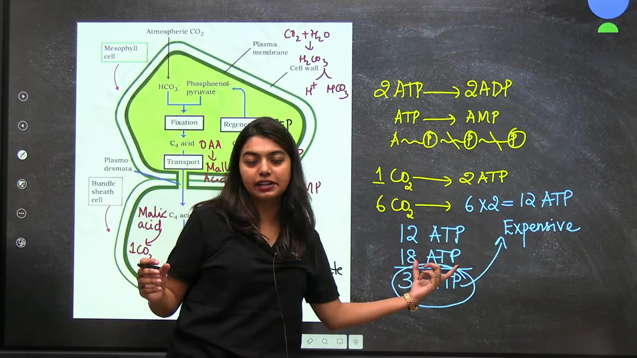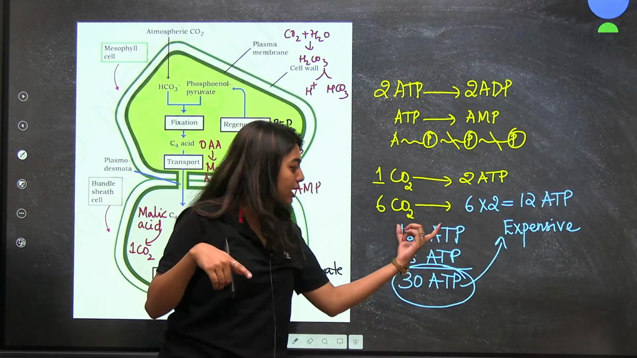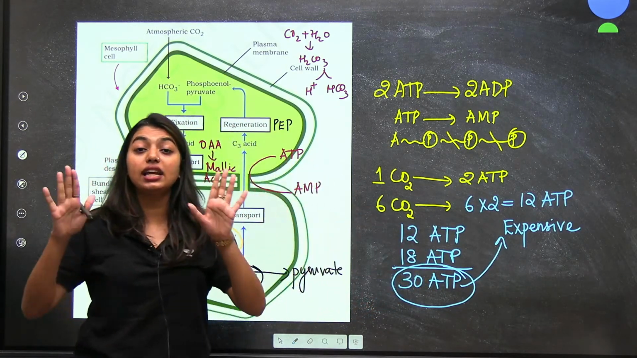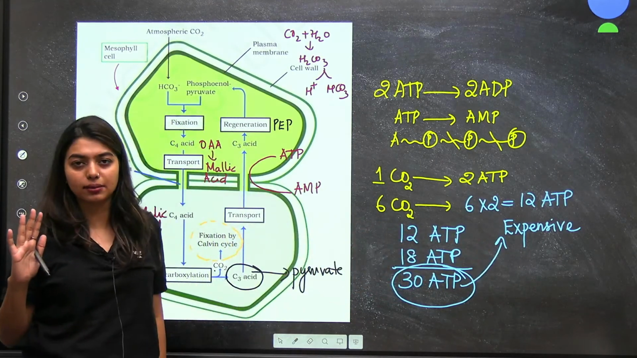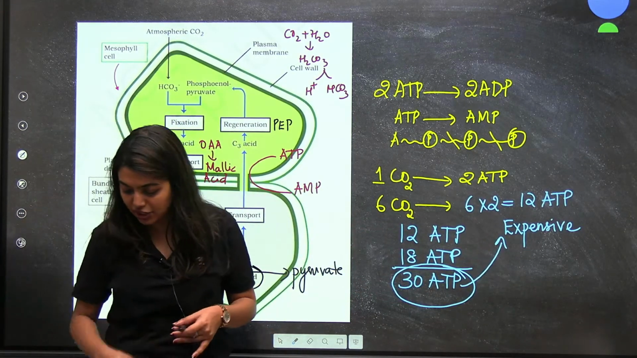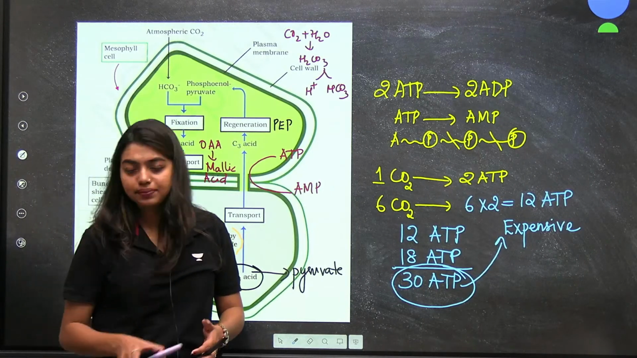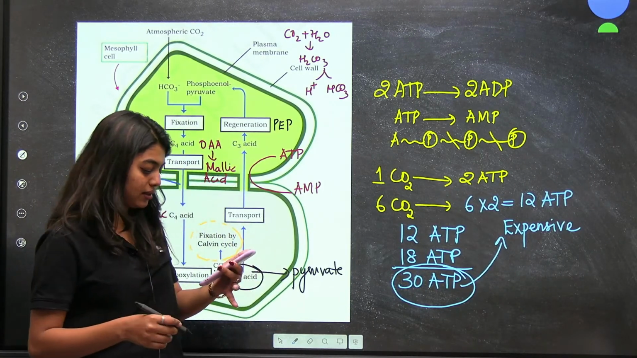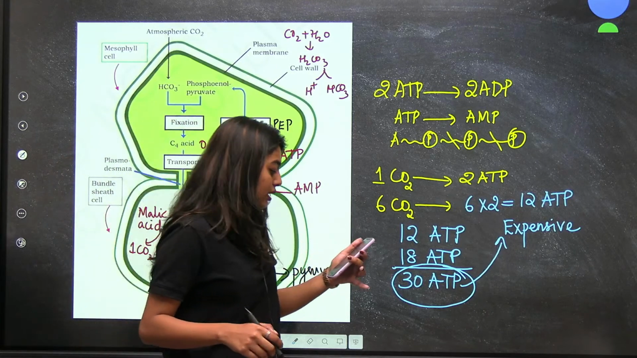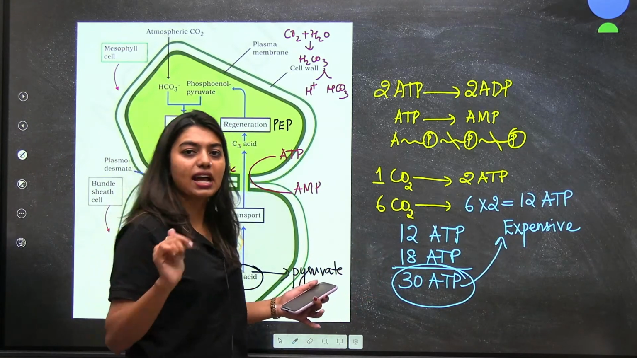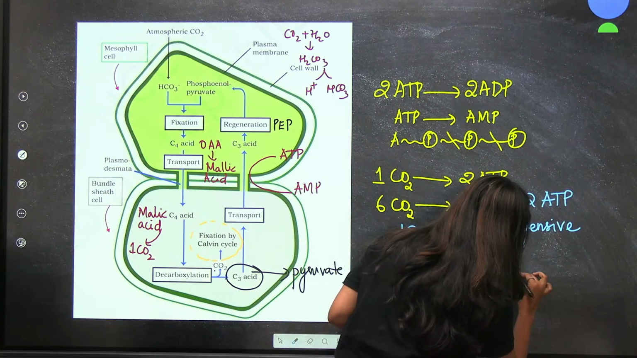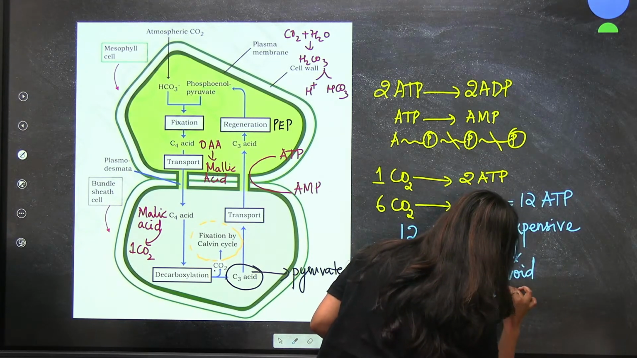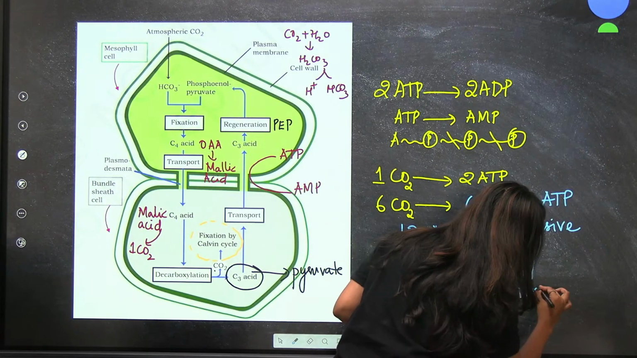That means here I need 18 ATPs in the Calvin cycle. Here I need 12 ATPs. 30 ATPs are required for me to complete my C4 cycle. So, is this an expensive reaction? Yes or no, students? Yes, very good, Hanifa. Yes, it is an expensive reaction, but one benefit is that I am avoiding photorespiration completely.